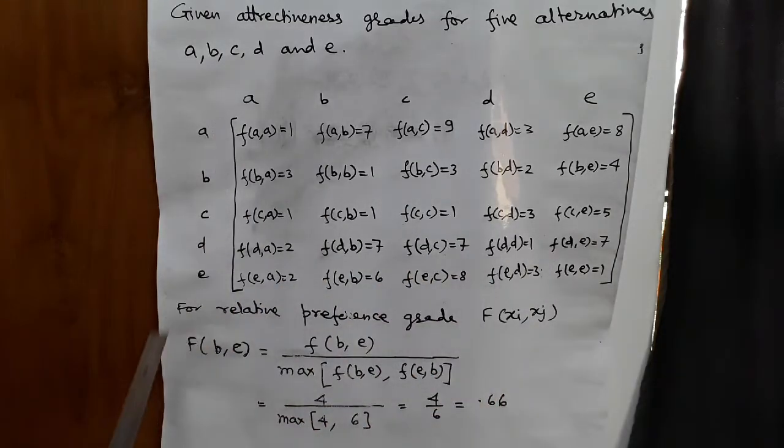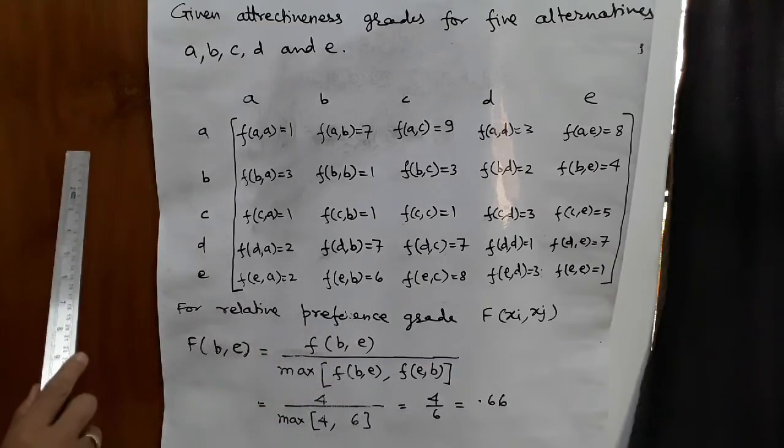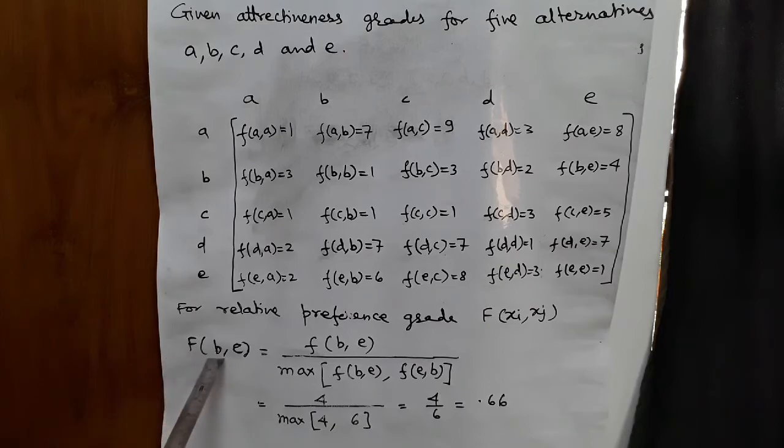This is given. For relative preference grades capital F xi xj, we use the formula given earlier. We find capital FBE is equal to small f BE upon max of FBE and FEB.